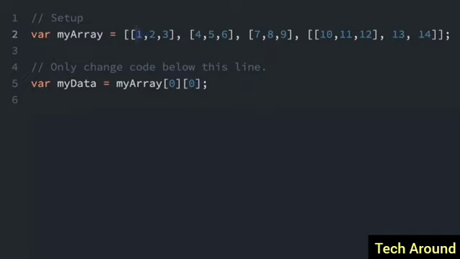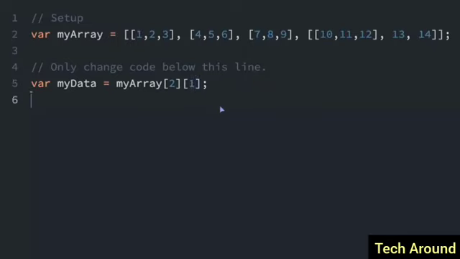So let's try to figure out how we can select a value equal to 8. Well, let's see. I see an 8 right here. So let's figure out what this first number should be. Well, let's count 0, 1, 2. So the third array would be index 2. Now we want to go 0, 1. Now we have to do index 1 to get the second number in the third array.